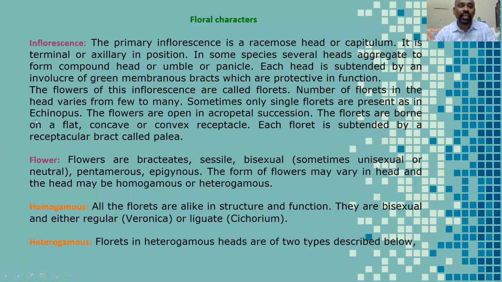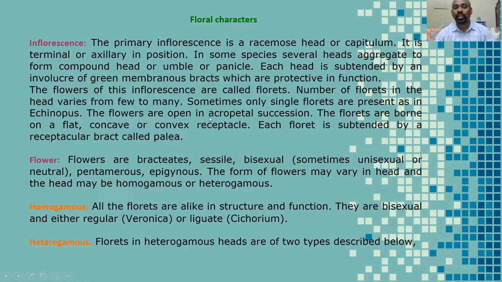The number of florets in the head varies from few to many, sometimes hundreds. They become bunched with the help of the involucre, and it looks like a very attractive single flower, but it is not a single flower, it is an inflorescence. So each flower is called a floret. Sometimes only a single floret is present, as in Echinops.